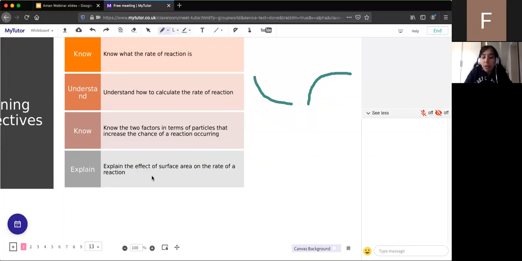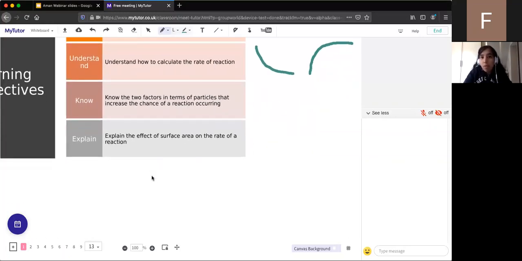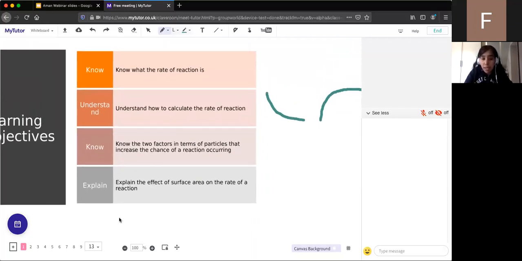And then finally, we looked at surface area and what effect that has on the rate of reaction. And we said that as the surface area to volume ratio increases, so as something becomes smaller, essentially, more reactant particles are exposed on the surface, which means that there is an increase in frequency of collisions, which means there are more collisions, and therefore this increases the chance of a successful collision occurring and the reaction starting. So that's the four things that we've looked at today.